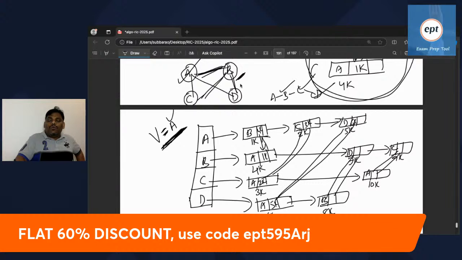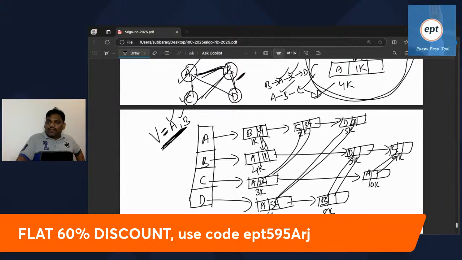Now B adjacent is all covered. B adjacent is A already done, C already done, D already done. That means B is also completed. Now like that, let's go to the C.